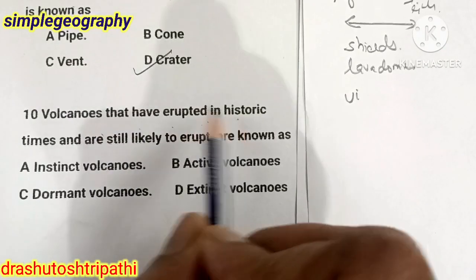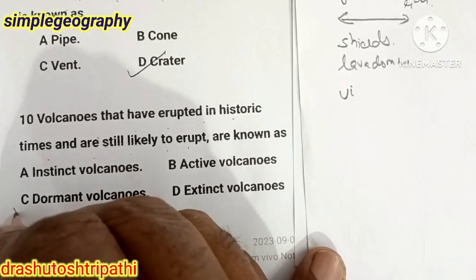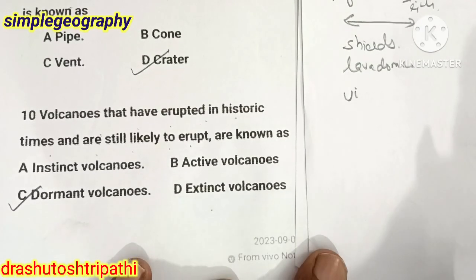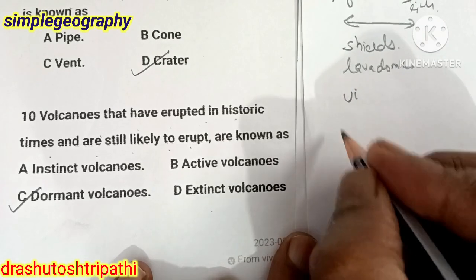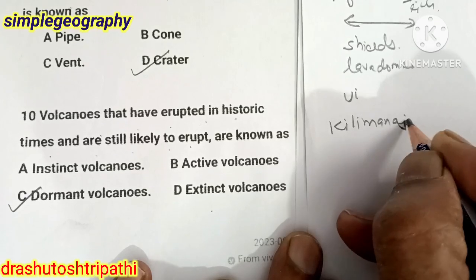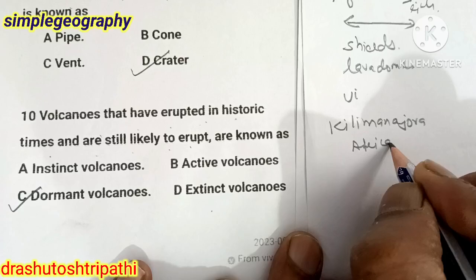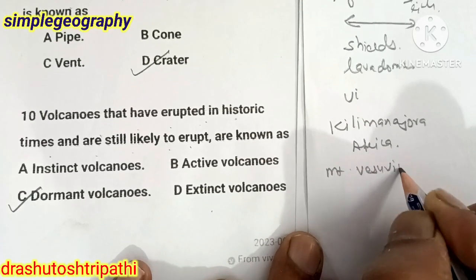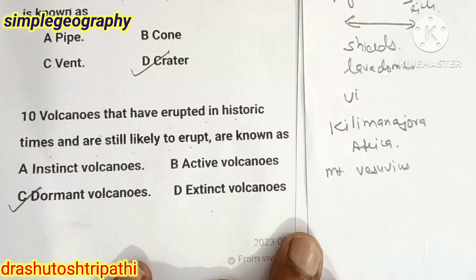Volcanoes that have erupted in historic times and are still likely to erupt are known as dormant. Active means continuously erupting. Extinct means there is no sign of eruption in the future. An example of dormant is Kilimanjaro, which is in Africa and is also the highest peak of Africa. Mount Vesuvius, in Italy, is also an example of a dormant volcano.